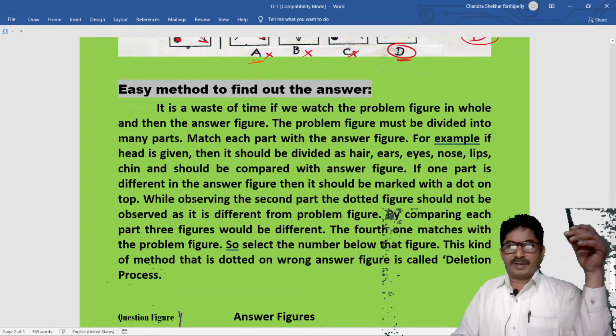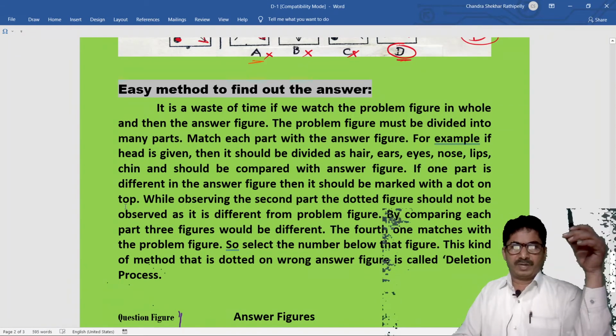If one part is different in the answer figure, then it should be marked with a dot or a cross mark on top or bottom. While observing the second part, the dotted figure should not be observed as it is different from the problem figure.